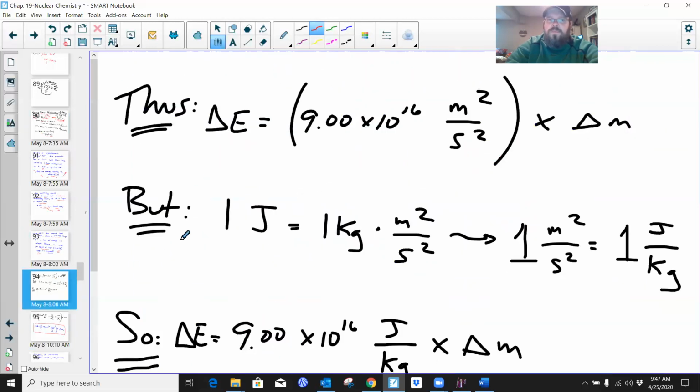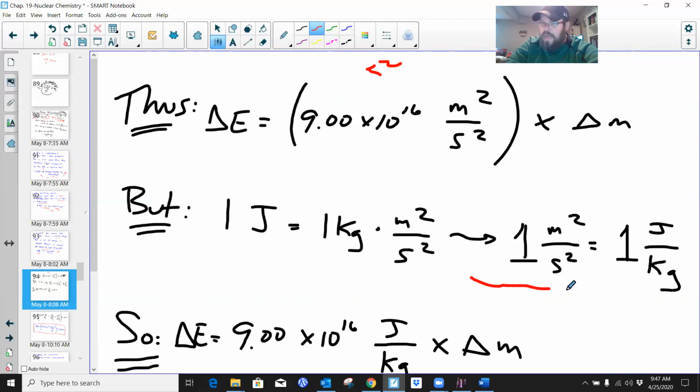Well, here we go. This is what happens. So the E equals mc squared, if I take c squared, right? So this is the expression for c squared right here. That's 3 times 10 to the 8th squared, and then it's meters squared over seconds squared. Okay. It's found that 1 joule equals 1 kilogram times meter squared over second squared. 1 meter squared over second squared is equal to 1 joule per kilogram.